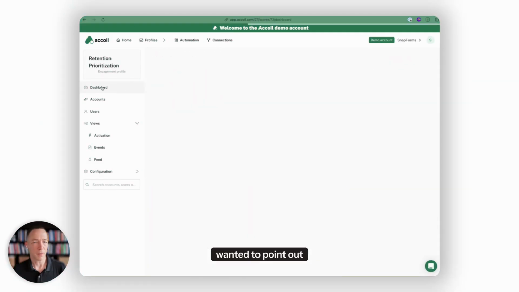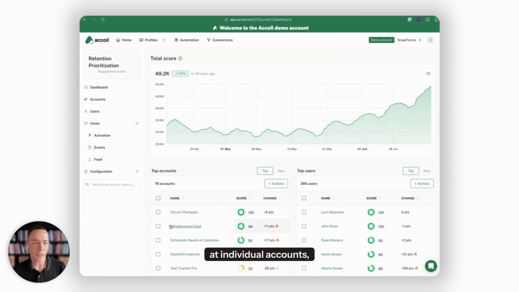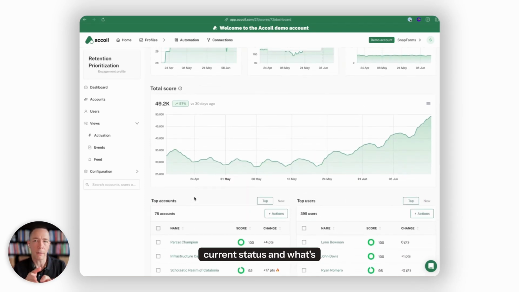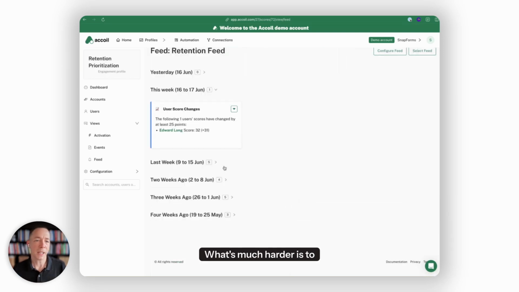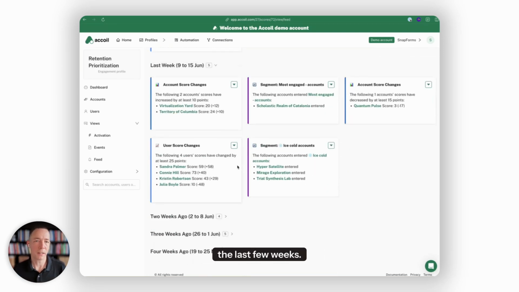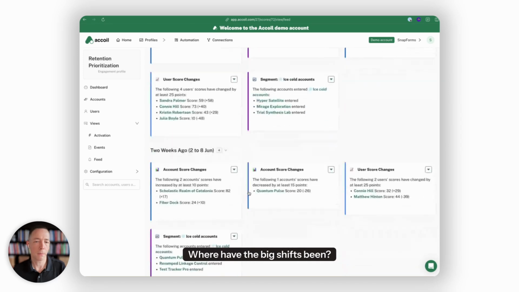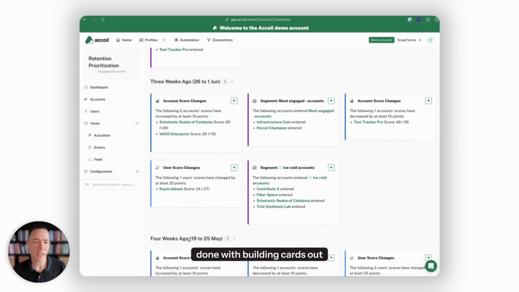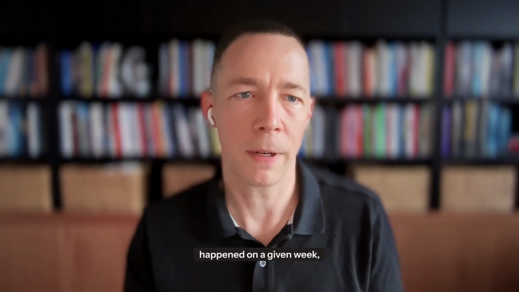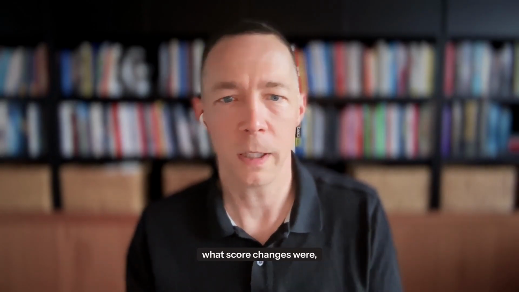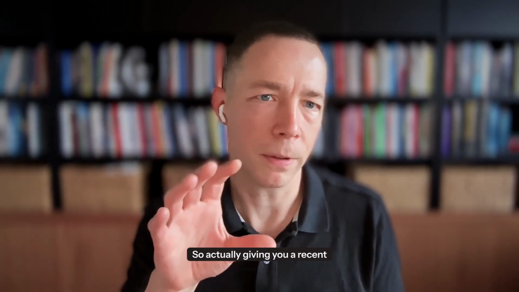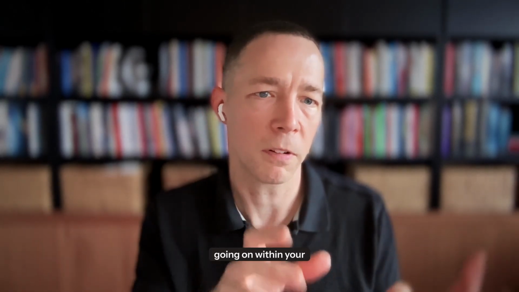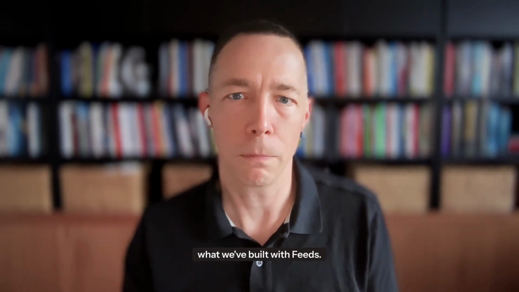So the other one that I wanted to point out is that looking at dashboards and individual accounts, they're really good for telling you the current status, what's happening right now, or what the numbers are right now. What's much harder is to see what's happened over the last few weeks. How's that account gone? Where have the big shifts been? Who's joined the different segments? And so that's what we've done with building cards out for the last 4 to 5 weeks. So you can actually go back and see what happened on a given week, what score changes were, who entered what segments. So giving you that recent historical look at what's going on within your product is also part of what we've built with feeds.